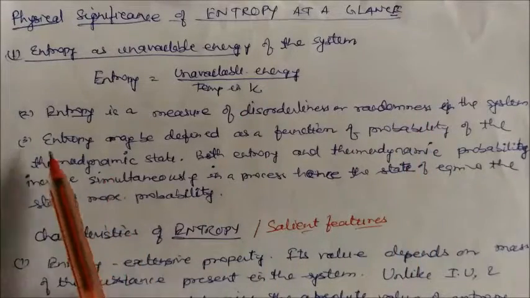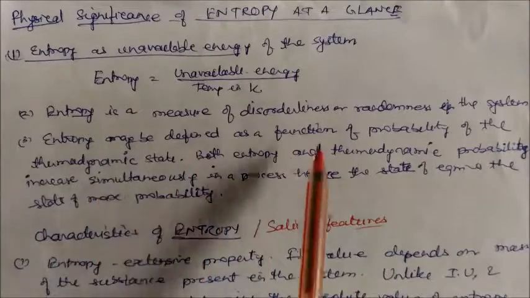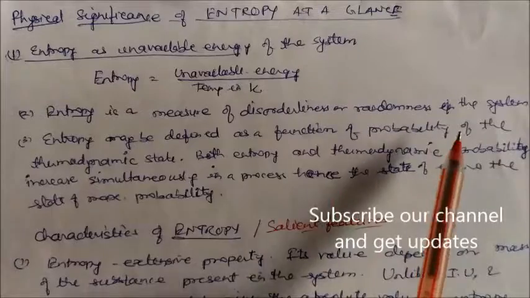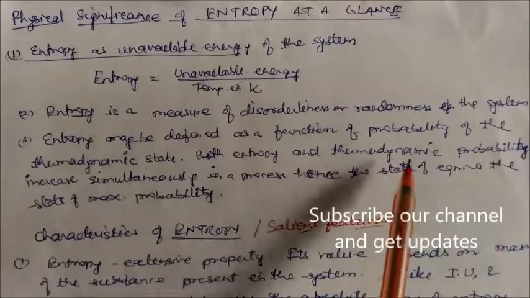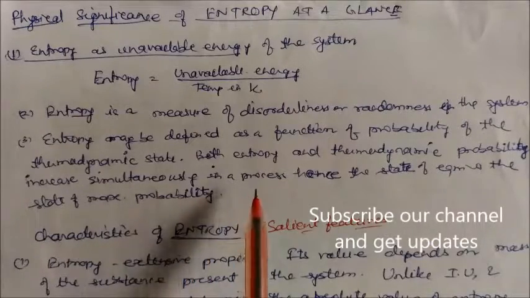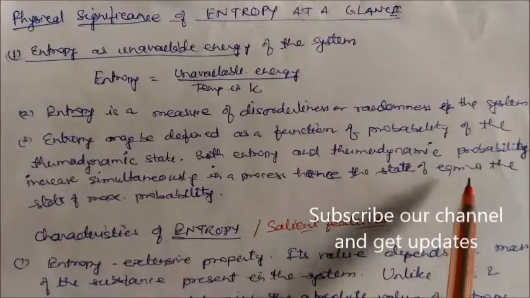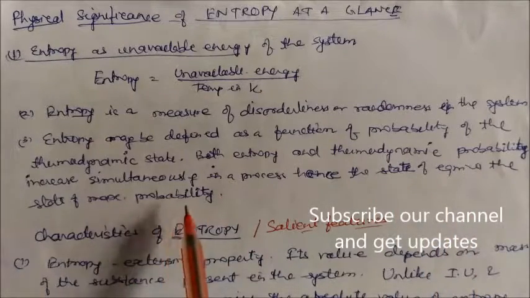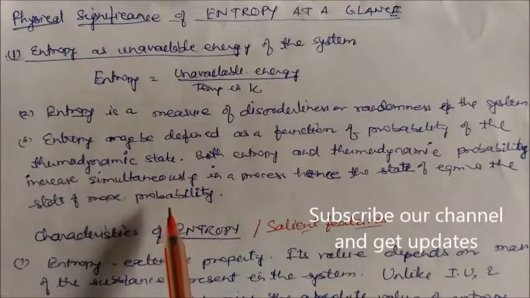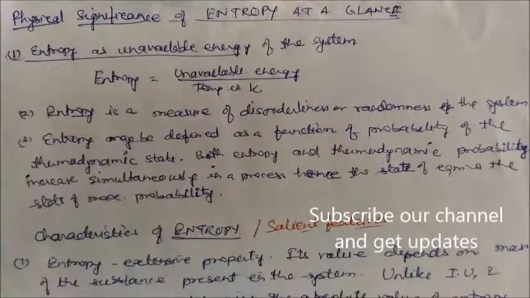This is the second importance. And third, it is defined as a function of the probability of the thermodynamic state. So both entropy and thermodynamic probability can increase simultaneously in a process. Hence the state of equilibrium is the state of maximum probability. So when it is an equilibrium state, that is the state of maximum probability of the entropy. So these are some of the significances of entropy.